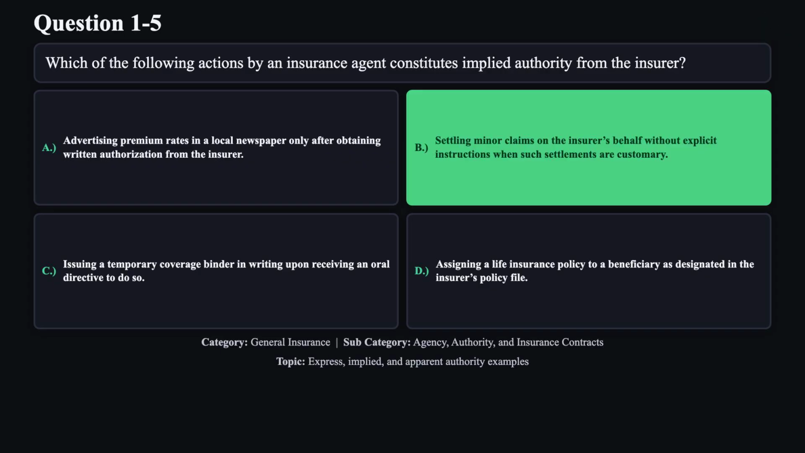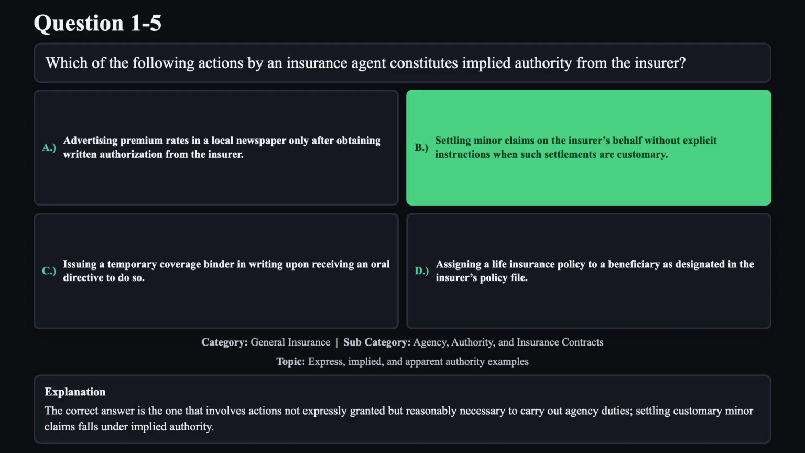The correct answer is B. The correct answer is the one that involves actions not expressly granted but reasonably necessary to carry out agency duties. Settling customary minor claims falls under implied authority.